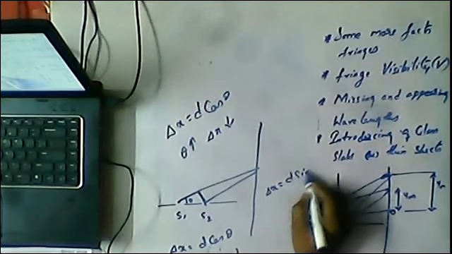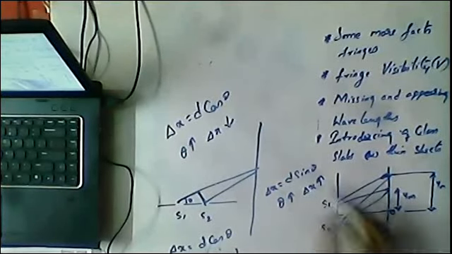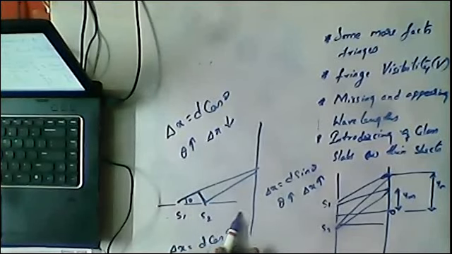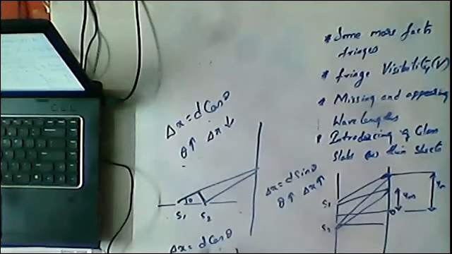But in the actual condition, delta x is equal to d sin theta, so if theta increases, delta x also increases. For a horizontal situation, it will be reversed: delta x is equal to d cos theta, and if theta increases, delta x decreases. This is also a most important point related to your topic. So this is all about some more facts. I hope you all understood these topics. With this, we have ended some more facts about the fringes.